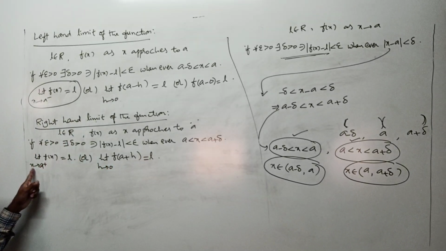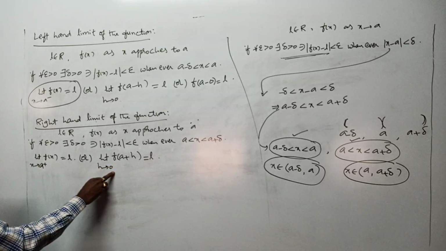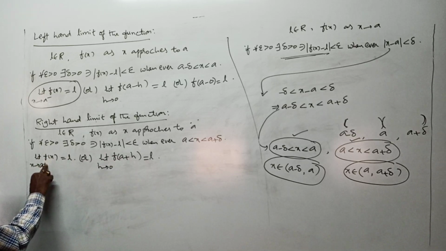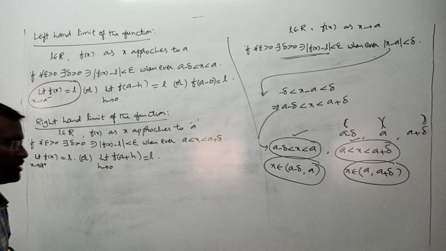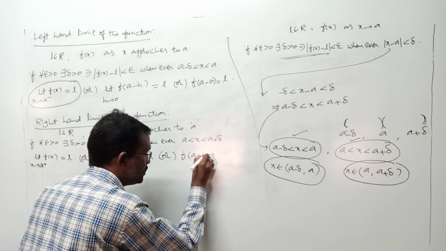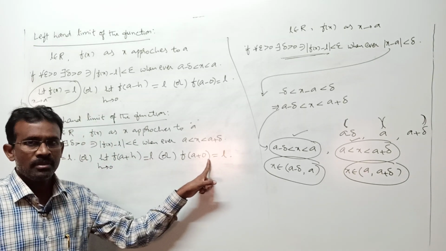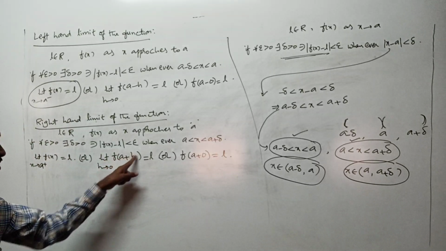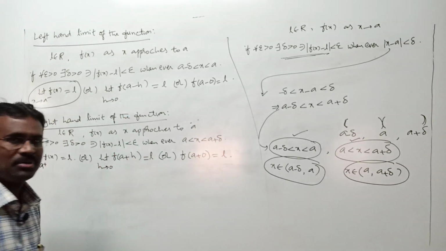This limit f of x as x tends to a plus you can write like this: replace x with a plus h and then take h tends to 0. This is one and the same, notation wise. Or you can write this as f of a plus 0 is equal to L. Don't misunderstand: the notation f of a plus 0 means limit f of a plus h as h tends to 0. All these are notations for the right hand limit of the function.